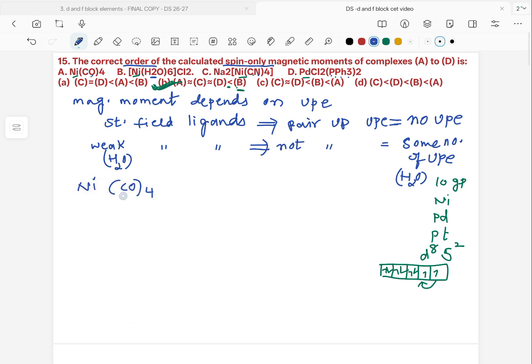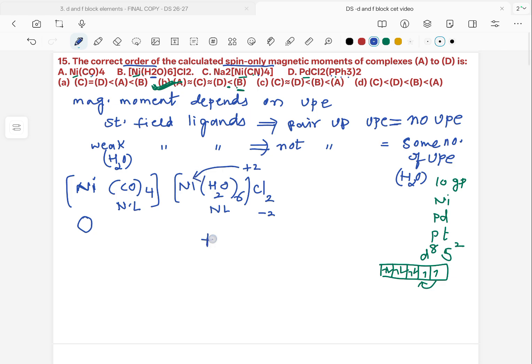Ni(CO)4, where carbonyl is a neutral ligand, so let us find the oxidation state first. As this is a neutral ligand, the metal will possess zero oxidation state. Second one, [Ni(H2O)6]Cl2. As the chloride is -2, the complex will be +2. As water is a neutral ligand, whatever the charge here will be the charge of the metal. So nickel here lies in +2 oxidation state.